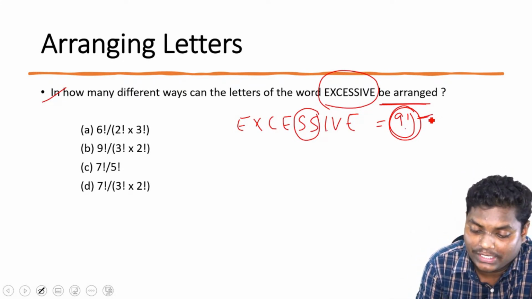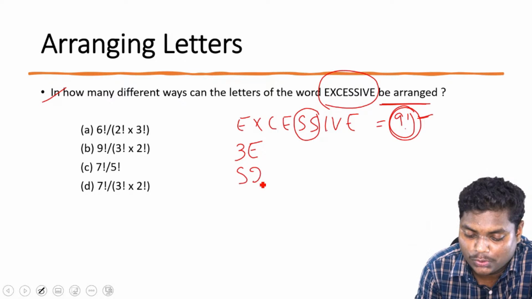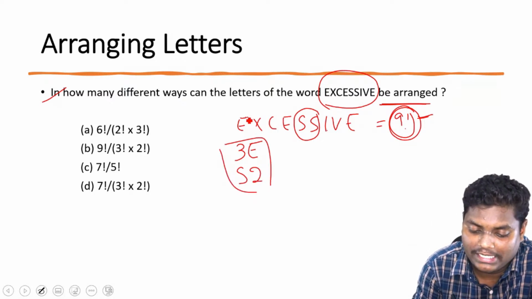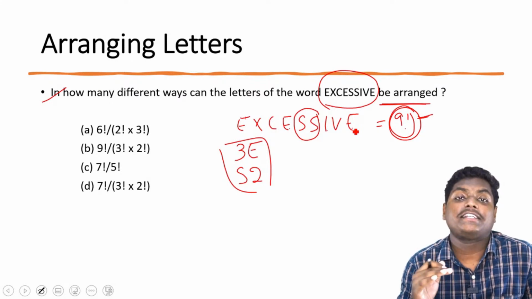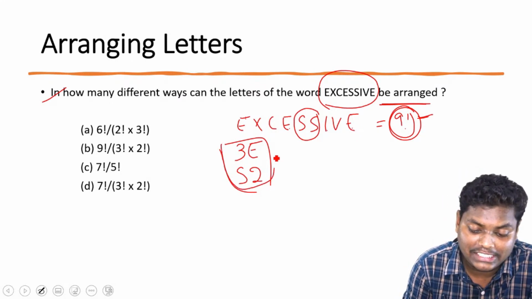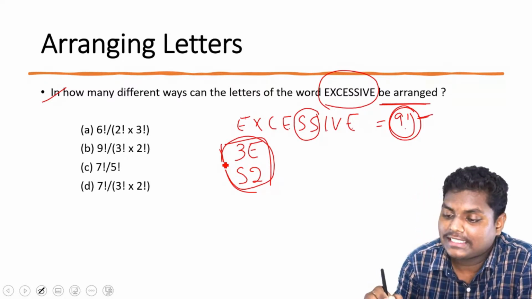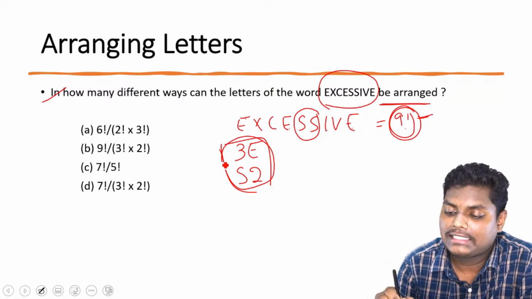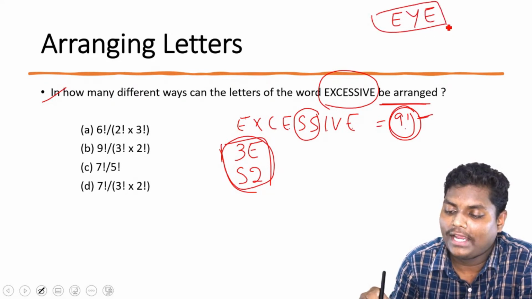But you can see here, E is written 3 times and S is written 2 times. Now this changes the equation. I'll explain why with a simple example. Let's take the word EYE.